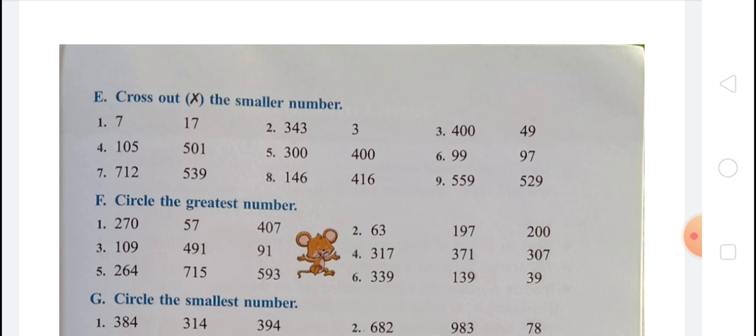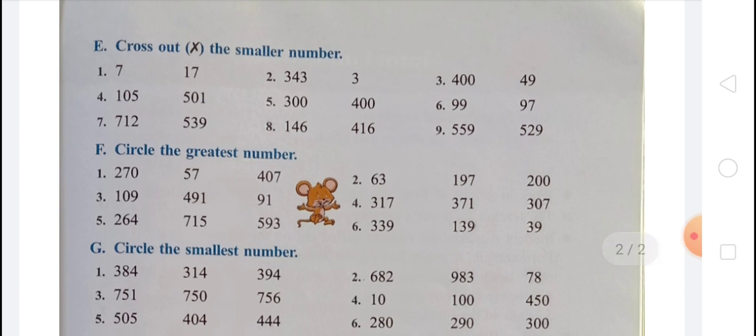And now question number F, circle the greatest numbers. Circle the greatest number. Which number is greatest? You have to circle them. You can see here that in first there are 270, 57 and 407. You know that 407 is greater. So you have to circle 407. Okay. In second, 63, 197 and 200. You know that 200 is greatest. So you have to circle 200. In third, 109, 491 and 91. And you know that the greatest number is 491. So you have to circle 491.